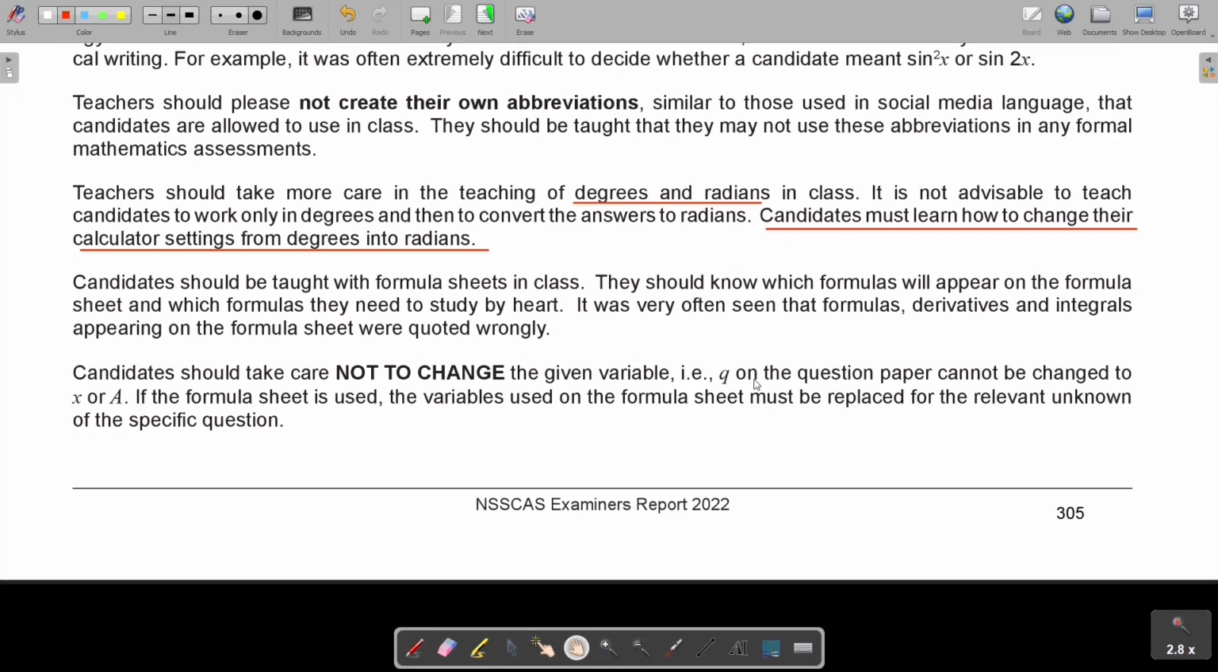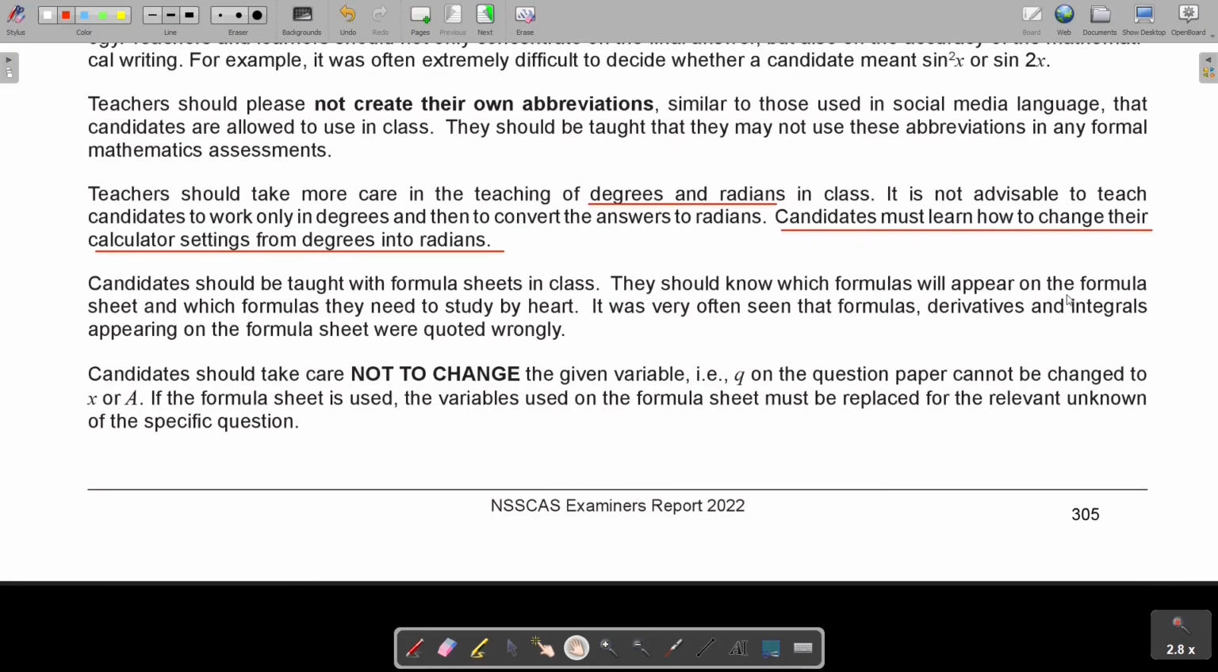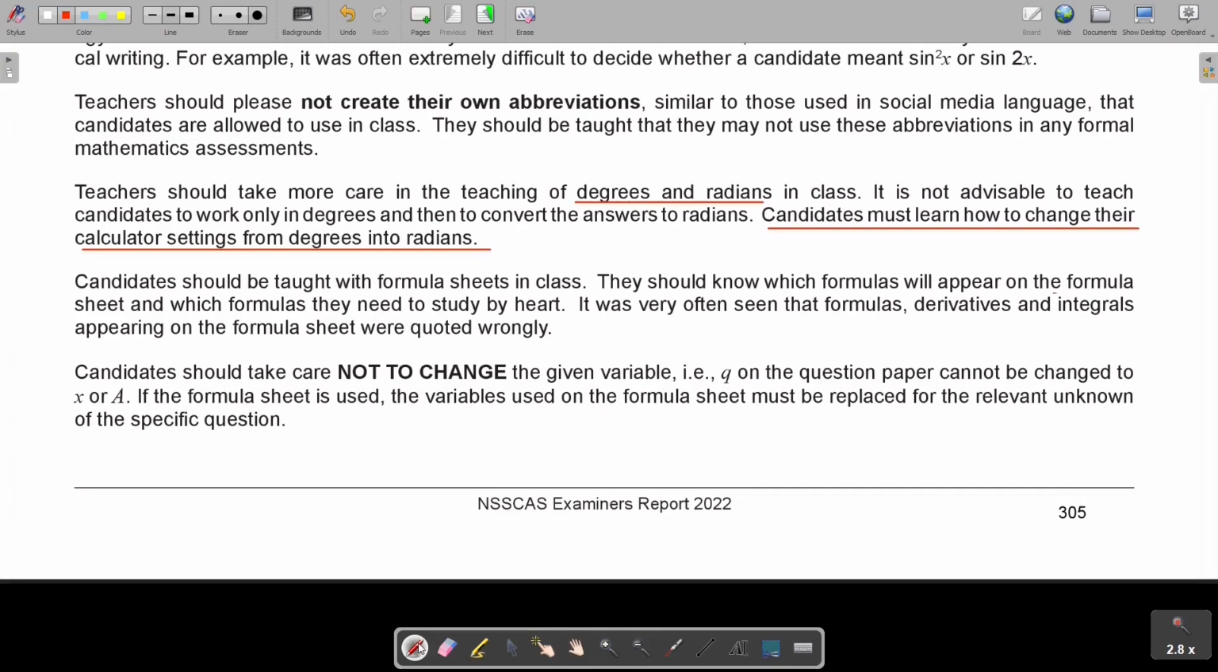Candidates should be taught with the formula sheet in class. That is very important. Take the formula sheet, give it to them in a test, in the class, put it on their desk, and let them use it, because the formula sheet is there to help you, really. They should know which formulas will appear on the formula sheet. That's going to be fixed. It's not going to be a different one every year. They are really fixed. So get used to the formula sheet.